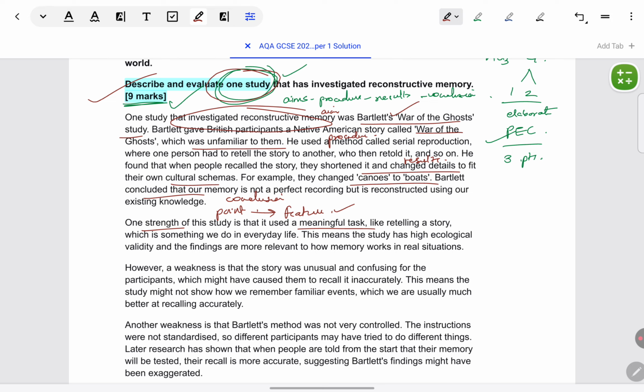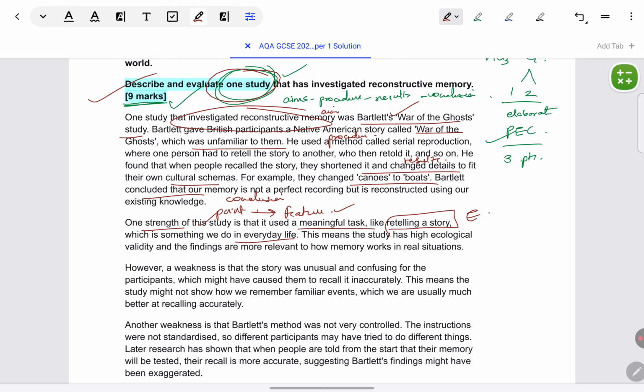P means identifying a feature that's a strength or a weakness. E means giving evidence for it or explaining it. Like I made a point that it is a meaningful task. Now, what is the meaningful task? I have to support that point specifically from War of the Ghosts. Retelling a story. That is the meaningful task. This is the evidence that they used a meaningful task. They told participants to retell a story. That is what we often do in everyday life. We tell each other stories from our everyday life or what we've seen in the films and so forth.